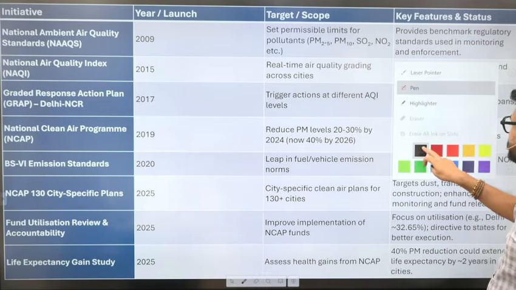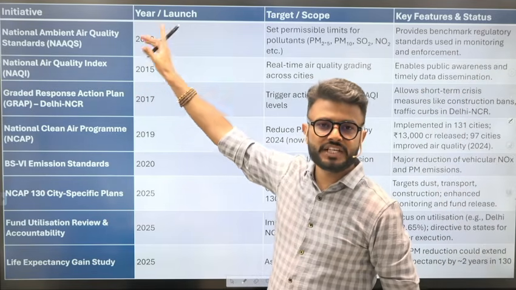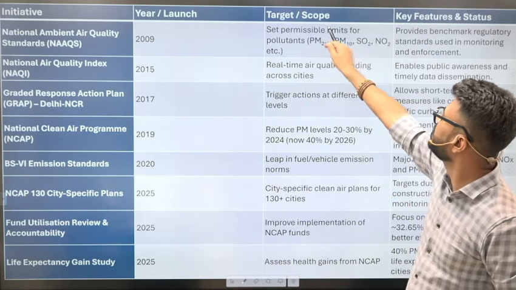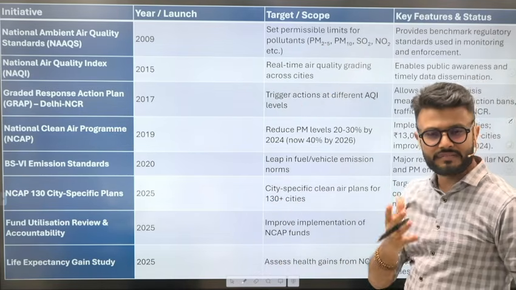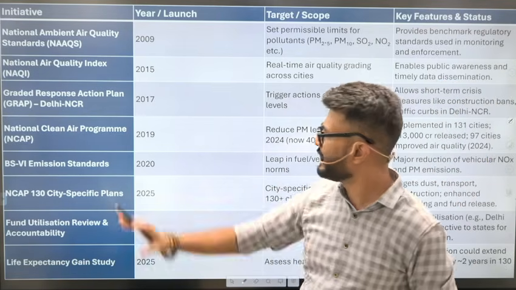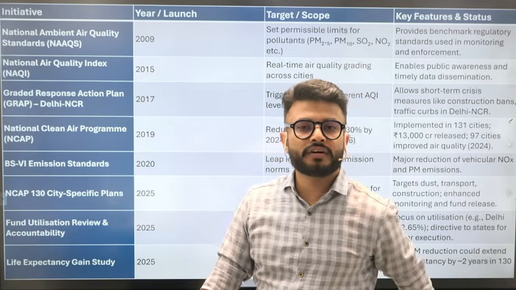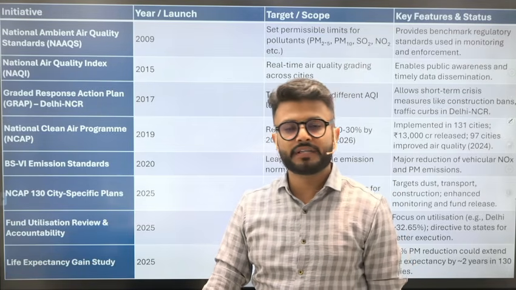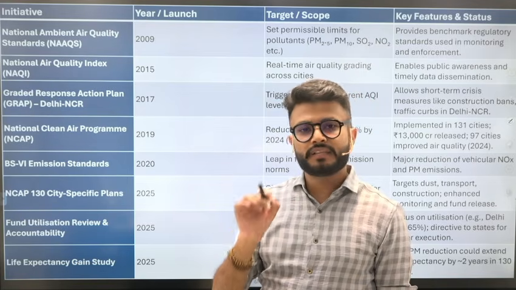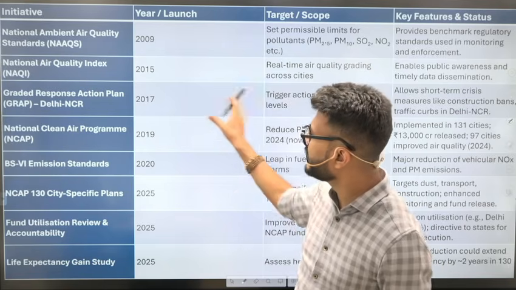Now this chart talks about the initiatives taken by the government in respective years, with the targets, scope, key features and the present status. This is given to you in a column format, again just the factual details. I will be uploading a link of the PPT. You can get that PPT from there, and you can also get it from our Telegram channel. The link of that Telegram channel will also be provided in the description box. You can join it and get the notes from there.